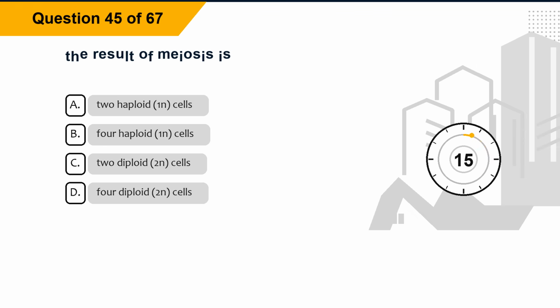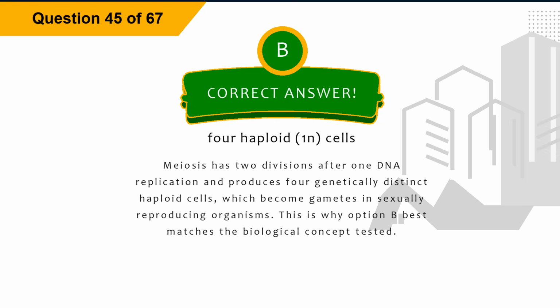Question 45. The result of meiosis is: option A, 2 haploid, 1N, cells. Option B, 4 haploid, 1N, cells. Option C, 2 diploid, 2N, cells. Option D, 4 diploid, 2N, cells. The correct answer is option B, 4 haploid, 1N, cells. Explanation: meiosis has 2 divisions after 1 DNA replication and produces 4 genetically distinct haploid cells, which become gametes in sexually reproducing organisms. This is why option B best matches the biological concept tested.